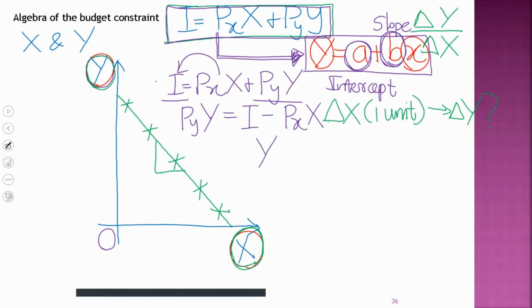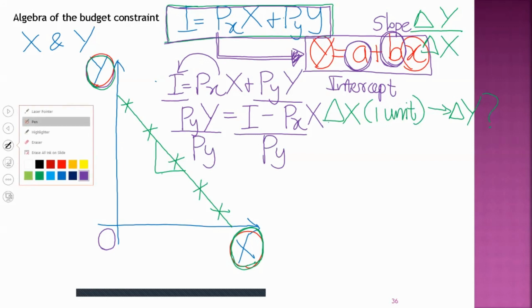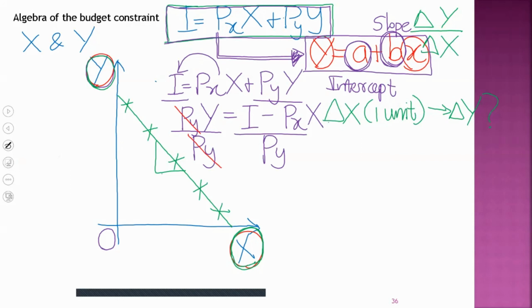Next, I want to isolate y on the left-hand side of this expression. To do that, what I have to do is divide both sides by py. Py into y divided by py: this py in the numerator is cancelled out by py in the denominator. As a result, what we are left with on the left hand side is simply y.